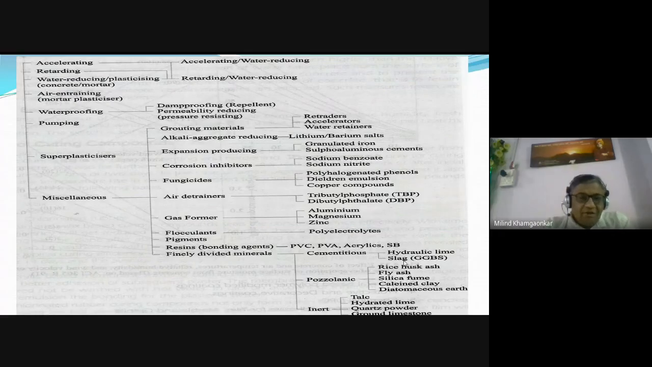If you go through the books, either Shetty's concrete technology book, you will see the list of the various types of admixtures: the accelerating, retarding, water reducing, air entraining, waterproofing, pumping, super plasticizers, other miscellaneous, and the list is unending. Nowadays, as the technology is improving and developing, the list of admixtures is also numerous, and numerous admixtures are being used.